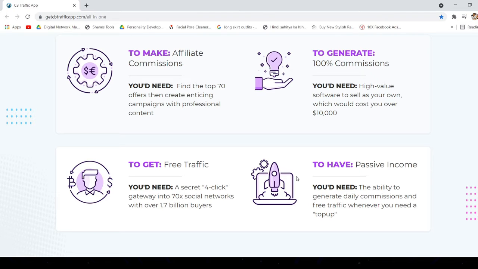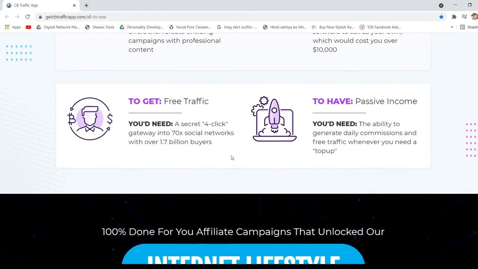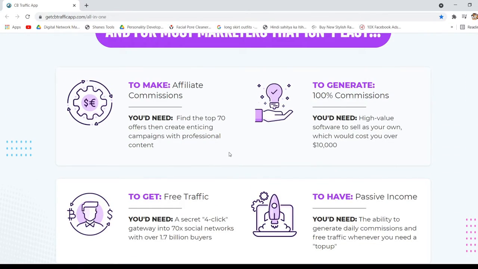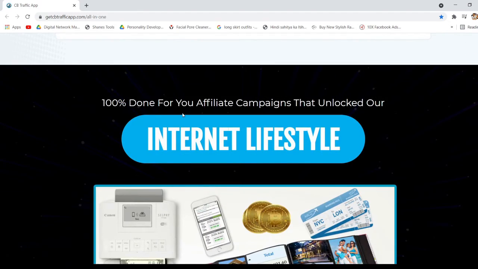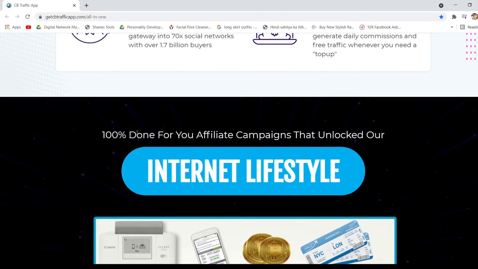To have passive income, the ability to generate daily commissions and free traffic whenever you need to top up, you need a top up. So this is the bad news, that you need all these to make money from affiliate marketing these days, plus 100% done for you affiliate campaigns that unlock an internet lifestyle.